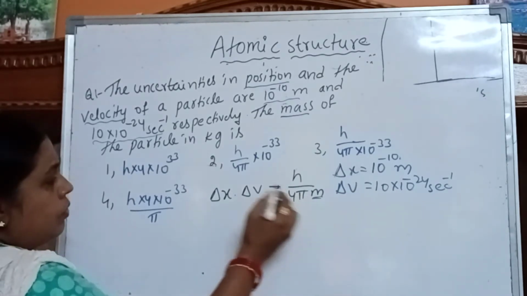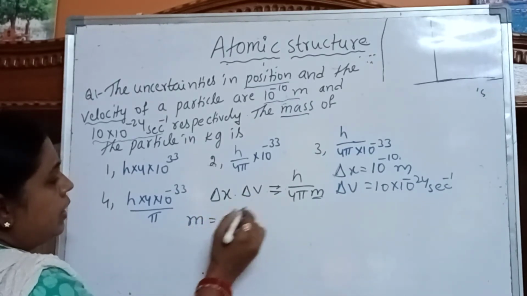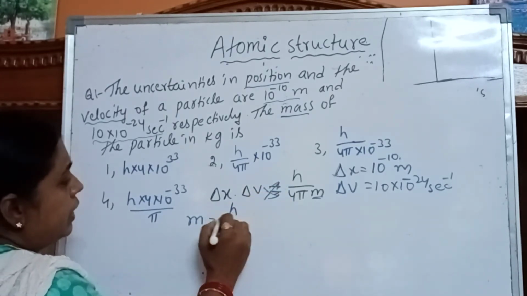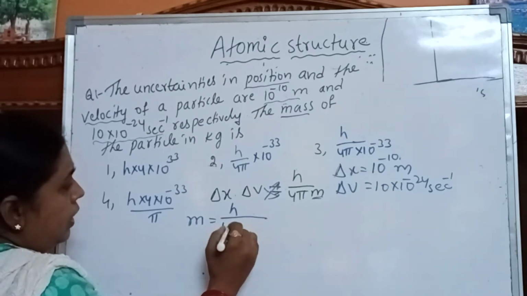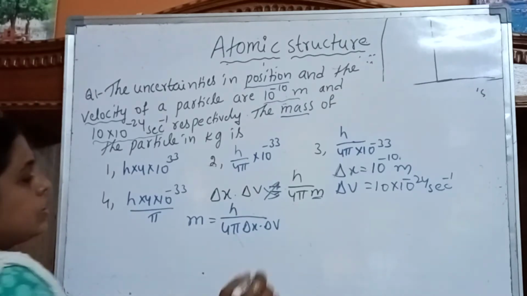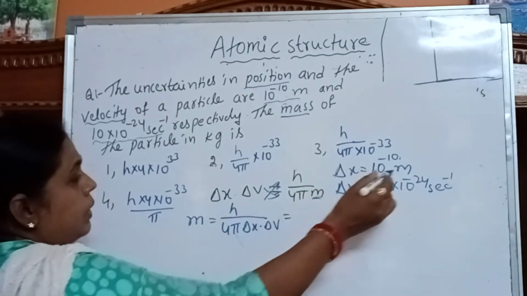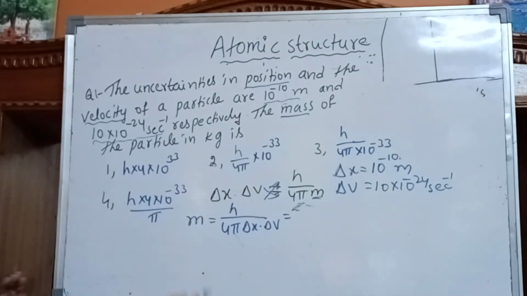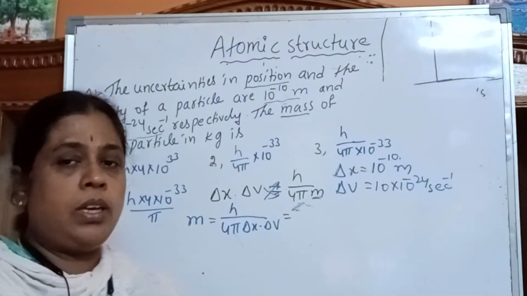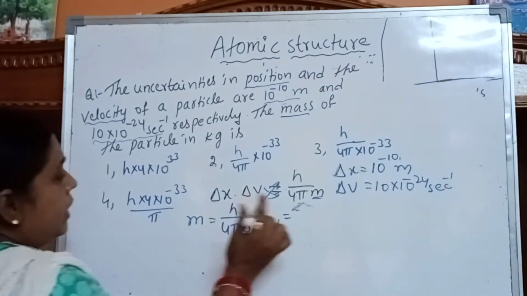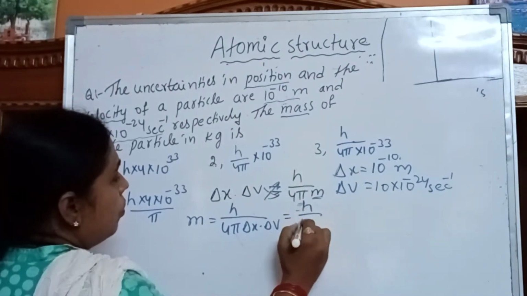The same formula, by cross multiplication, gives m equal to h by 4 pi delta x into delta v. So cross multiply and substitute. We need not substitute the h value here, because in the options h by 4 pi is given, so we write it as it is, h by 4 pi.